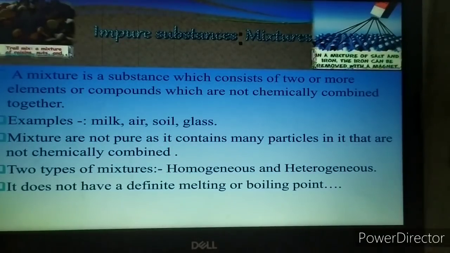There are two types of mixtures which you have learned, that is homogeneous and heterogeneous. And you have also learned that elements and compounds have definite melting and boiling points. Mixtures do not have a definite melting or boiling point.